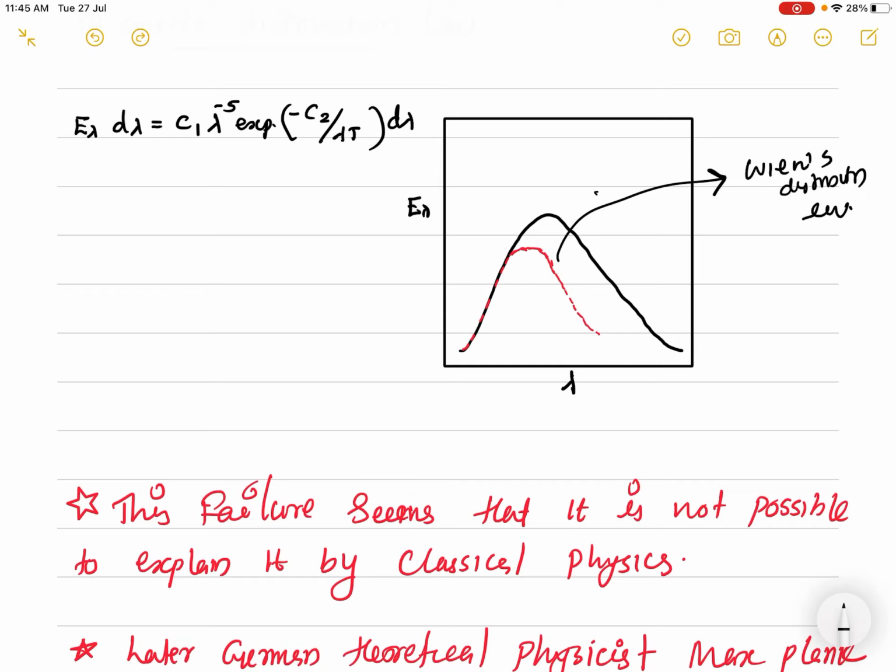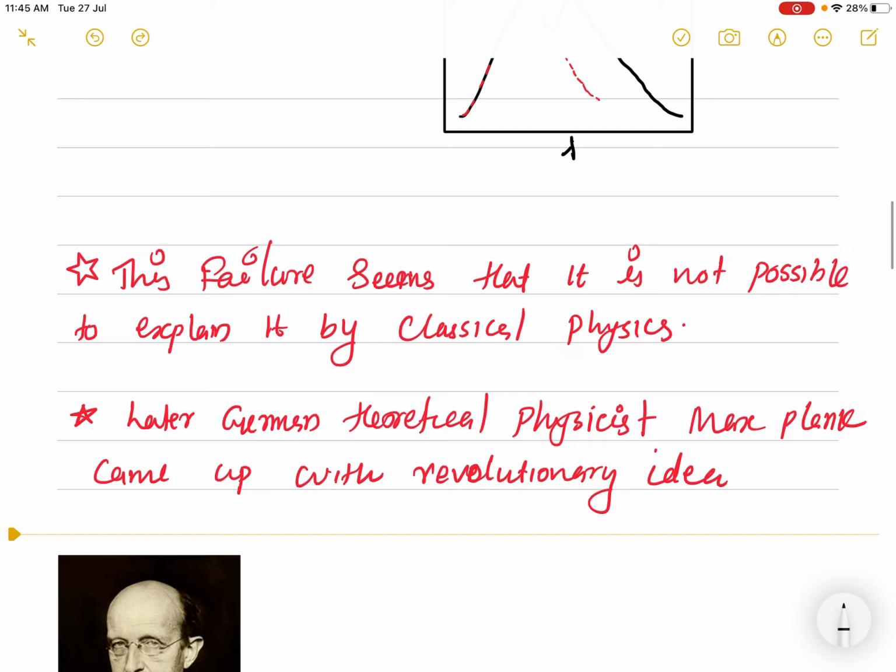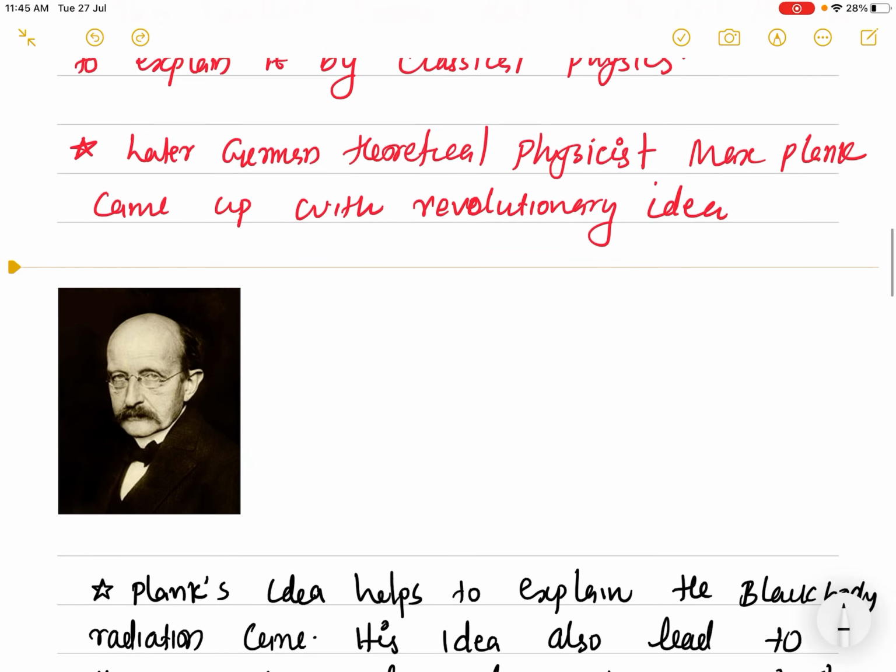So we needed a new explanation. At that time the German theoretical physicist Max Planck came up with a new revolutionary idea, revolutionary because it had no connection with the previous theories.